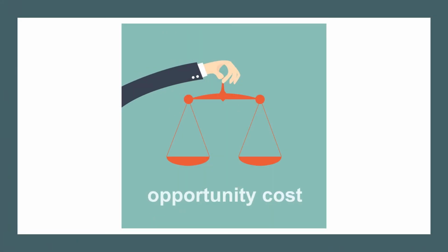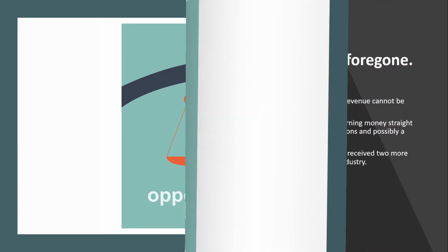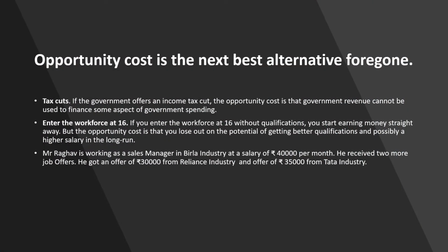Today we are going to learn about opportunity cost and marginal opportunity cost in accordance with the production possibility frontier or production possibility curve. The concept of opportunity cost is applicable to the individual as well as the economy. For an individual, opportunity cost is the value of the next best alternative foregone when availing a particular alternative.